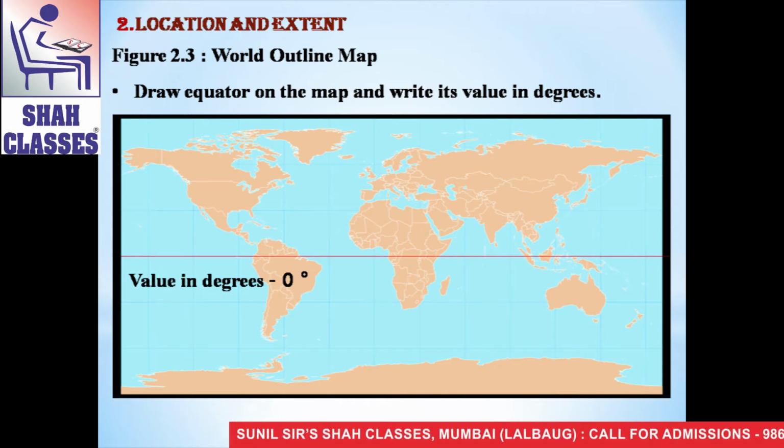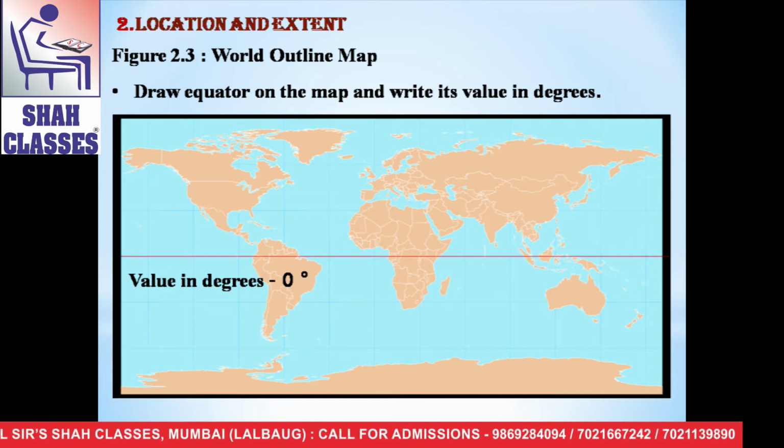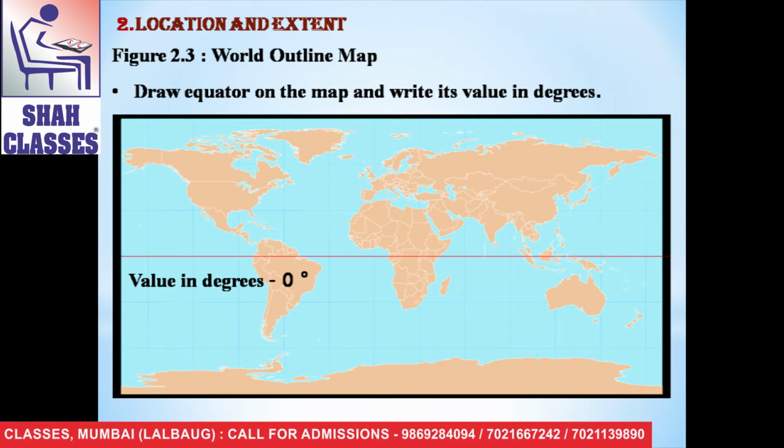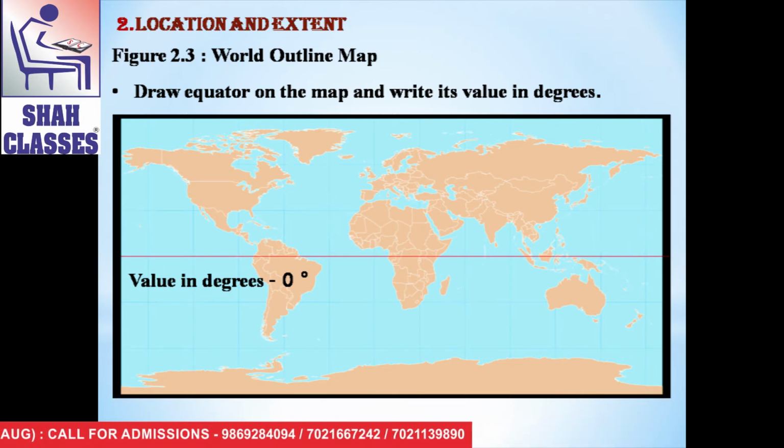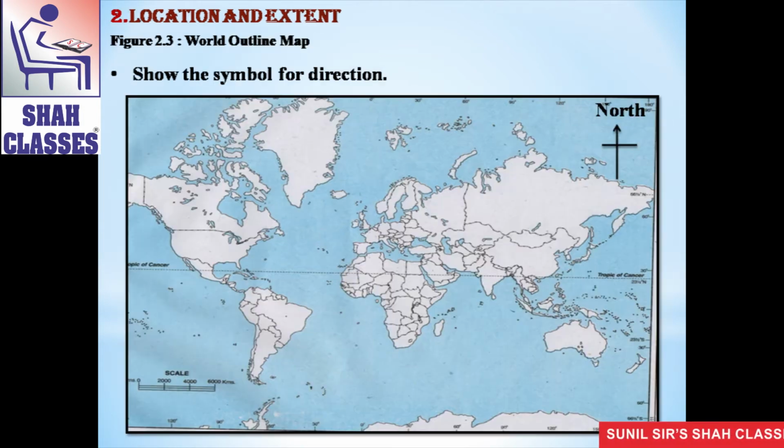Here in the world map, you can see the symbol of direction and we show the north direction of the world map. So all of you fill the map carefully with the help of this video. While filling the map, you use dark pencil. Don't fill it with pen. You may use color pencils for these activities.